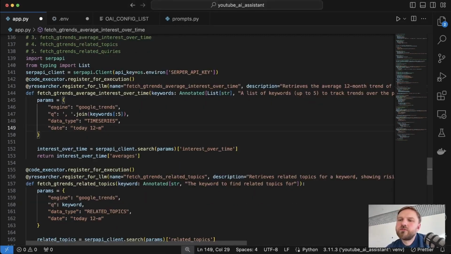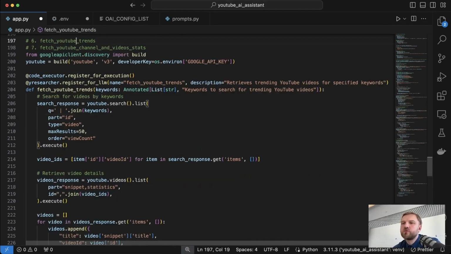The logic of all the functions is quite similar. Basically, you define what data type and for what period of time you would like to fetch from Google Trends. For example, it can be time series, which is average interest over time, or related topics. And then you use the SERP API client to fetch this data, and then you just simply return it to the agent. That's basically it. For the Serper API client, you have to provide your Serper API key, but this value you can fetch from the SERP API web page.